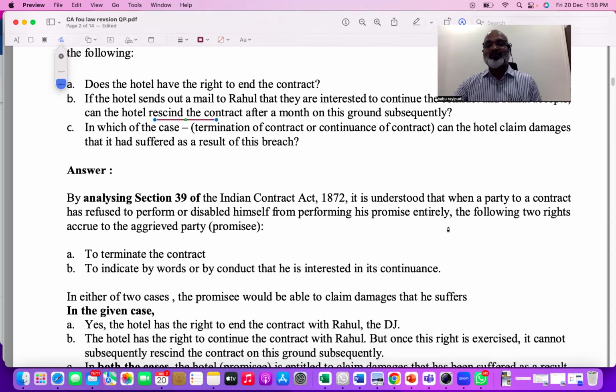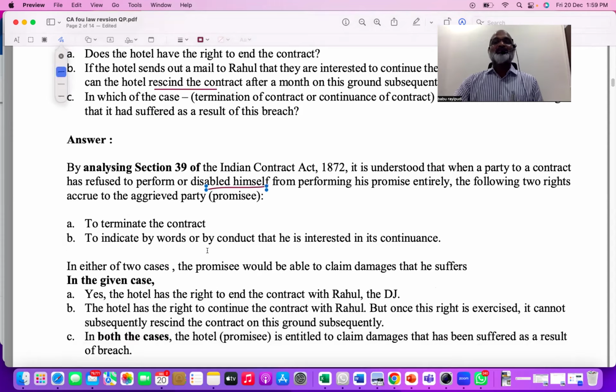So section 39 says, it is understood when a party refuses to perform or disables himself to perform, the following two remedies will be available. So that means when the promisor has agreed to perform the contract and he did not perform the contract, the affected party has the following two remedies. Number one, he may terminate the contract.